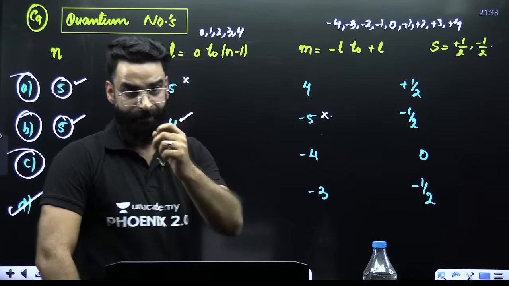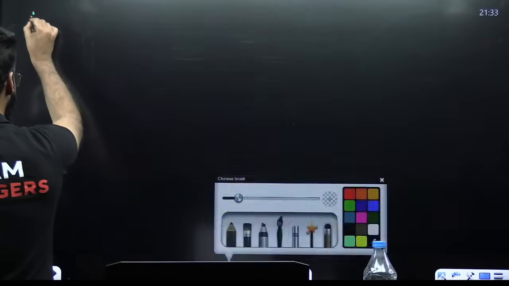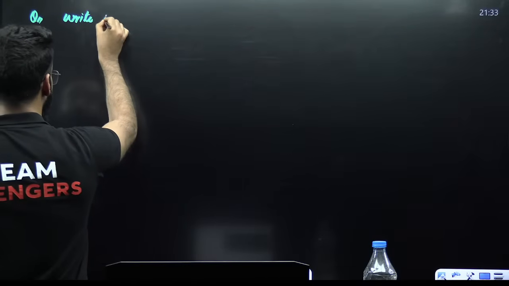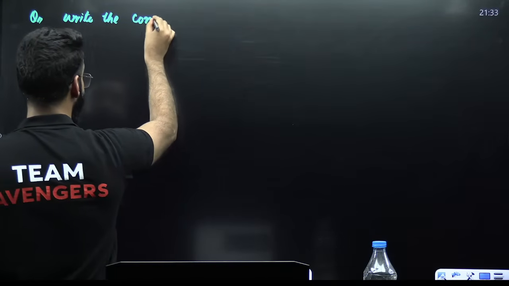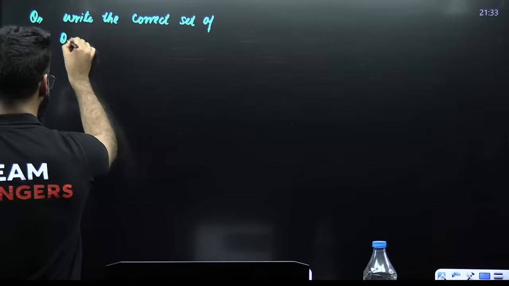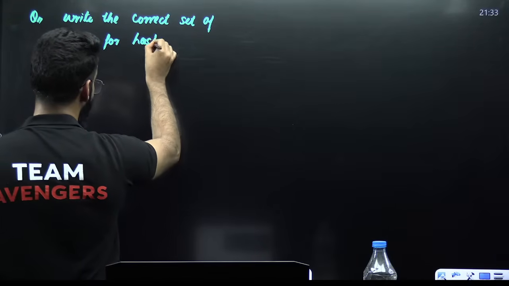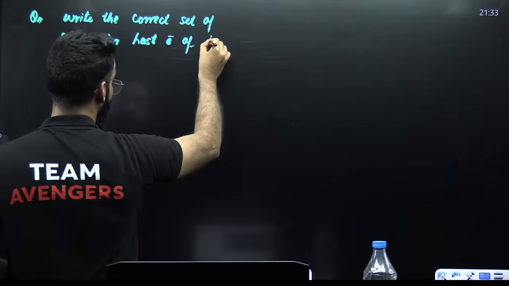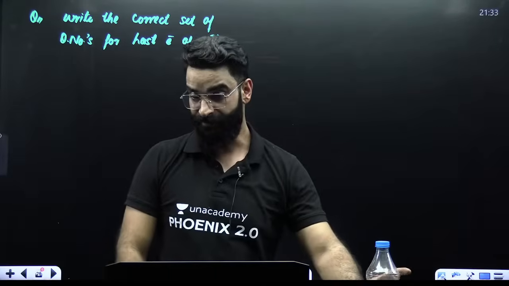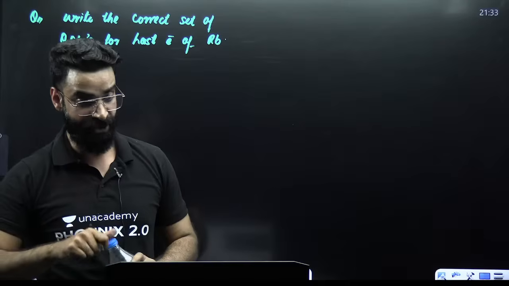Okay. There was a question asked in your JEE Mains examination from this as well. The question was like this, and I believe you can easily solve it. Write the correct set of quantum numbers for the last electron of rubidium. Now you might be thinking, how do we deal with such kind of question?